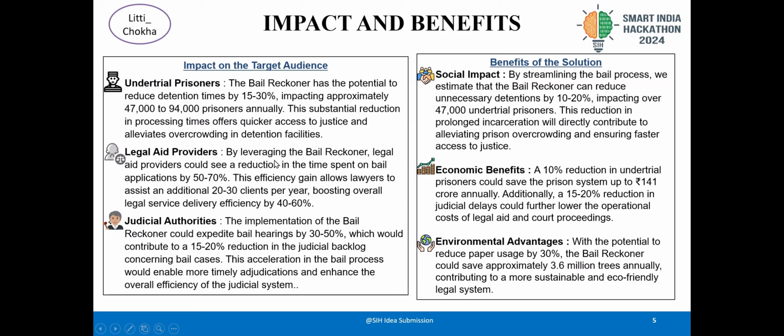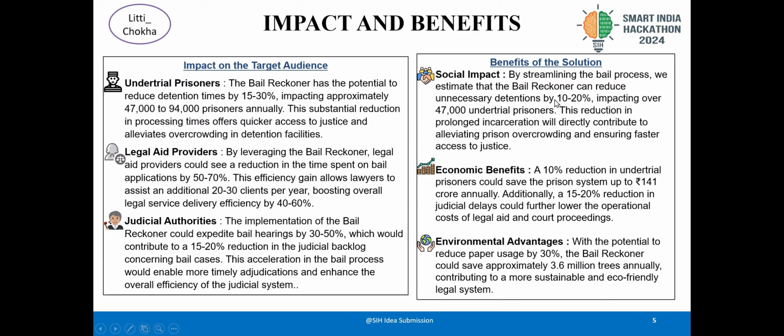Legal aid providers, by leveraging the bail reckoner, could see a reduction in the time spent on bail application by 50 to 70%. This efficiency gain allows lawyers to assist an additional 20 to 30 clients per year, boosting overall legal service delivery by 40 to 60%. Now, this is a very big thing. The lawyers and everything, they can be free, their business can boom and everything. It's beneficial for them also. Judicial authority could expedite bail hearings by 30 to 50%, which would contribute to a 50 to 20% reduction in the judicial backlog concerning bail cases.